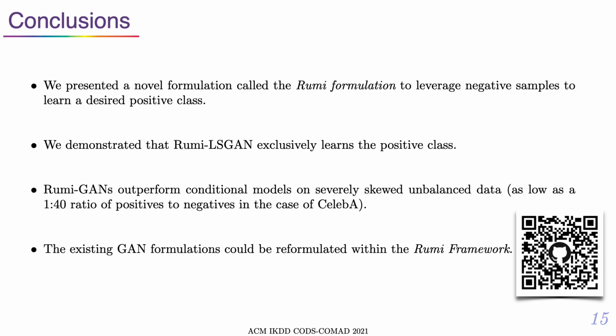In conclusion, we present the novel Rumi formulation to train GANs. Any GAN variant can be trained with negative samples while learning only the distribution of the desired positive class. We presented the Rumi counterparts of various standard GAN flavors present in literature and demonstrated the ability of Rumi LSGAN to outperform classifier-based models on both balanced and severely unbalanced datasets.